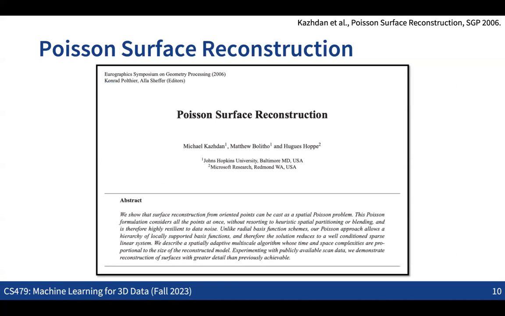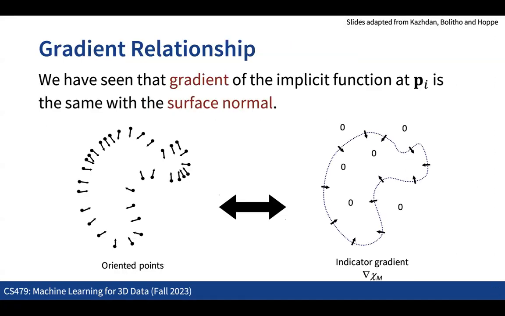So I'm going to get into this idea a little bit more, in terms of how we can exactly do some kind of global optimization. What we also observed last time is that given any implicit function that we want to recover from the given set of points, the gradient of the implicit function is basically the surface normal information.